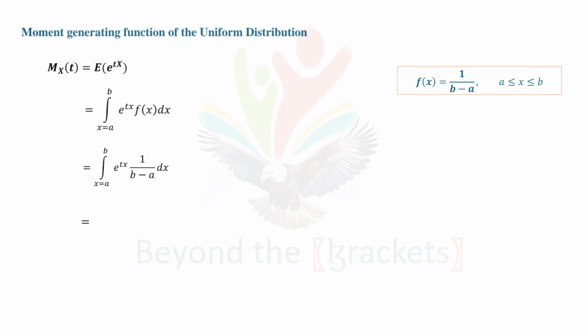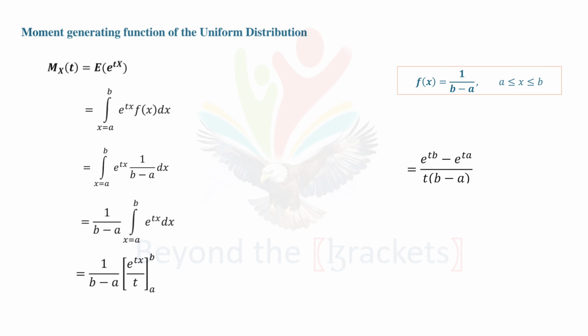Again, the constant 1/(b - a) can be taken outside the integral, and we are left with the integral of e power tx dx. Integration of e power tx with respect to x will be e power tx by t. Substituting upper limit minus lower limit, we have (e power tb minus e power ta) divided by t into (b minus a).